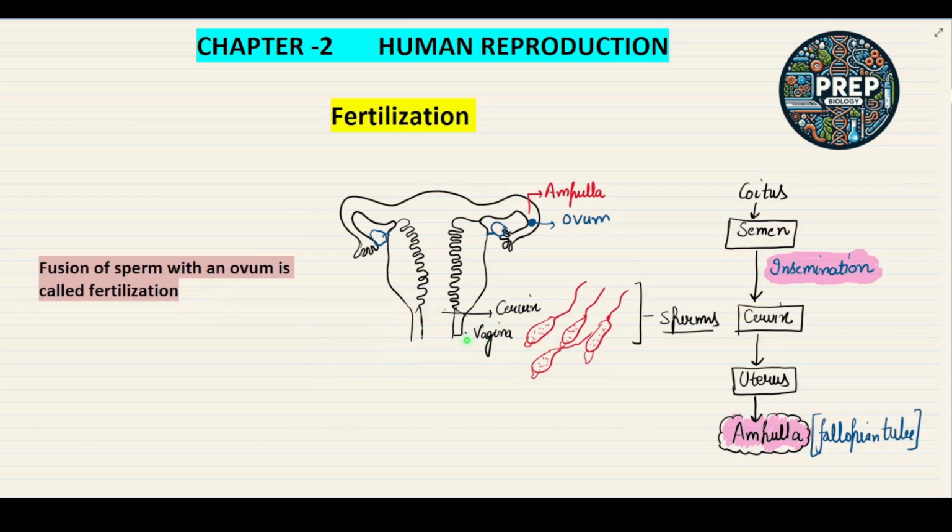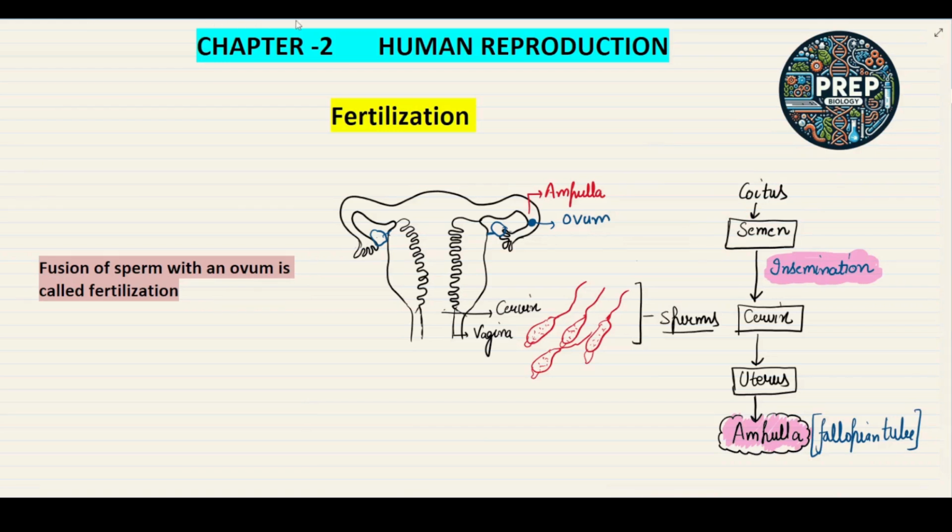We know that in the female reproductive system the ovary is present, and the ovary releases the ovum. In males the testis releases the sperms. These are the sperms. Now during coitus or copulation, meaning during intercourse, the semen, what is semen?